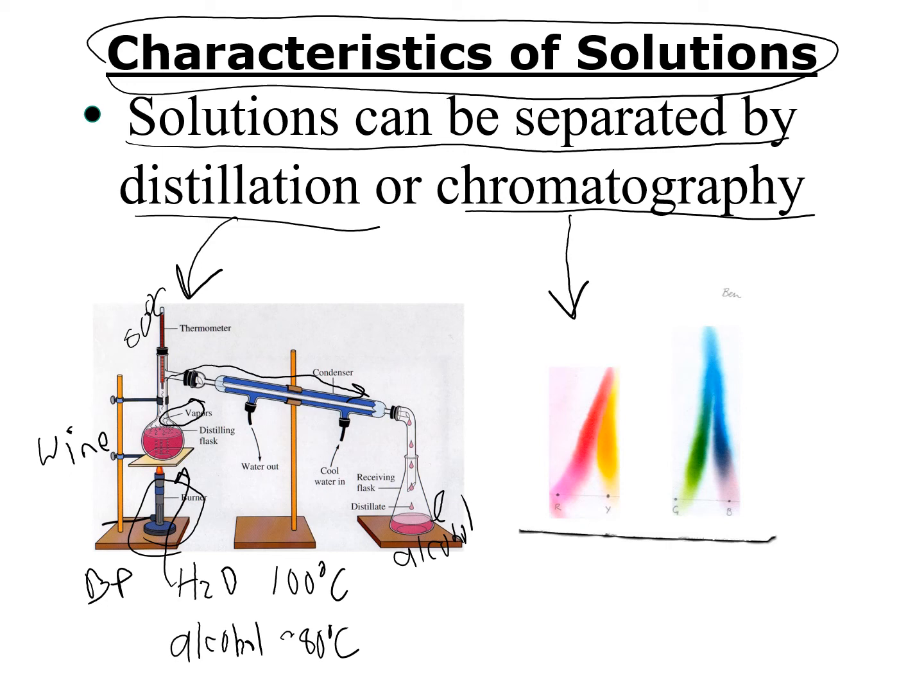Chromatography is another technique we can separate solutions with. For example, if we had food coloring, which in these examples here are all mixtures of different pure substances. So we could start with maybe red food coloring, and when you use a solvent, you could use that to separate it into the different colors. So maybe this one came from pink and red, which were the pure substances used to make that food coloring.